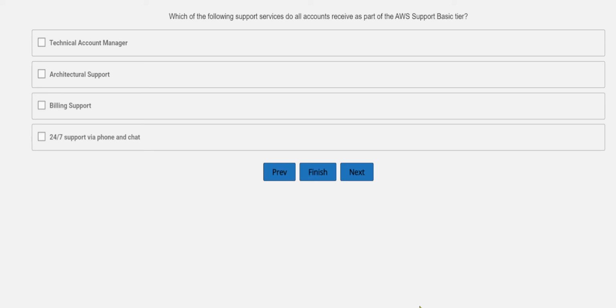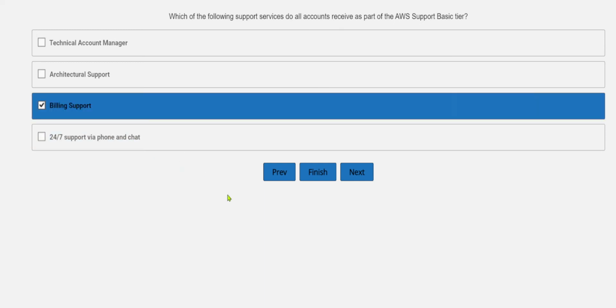Sorry guys. Okay, so coming back to the question: which of the following support services do all accounts receive as a part of the AWS Support Basic tier? So TAM is not the correct one. Architectural support, no. So yes, billing support is the service all accounts receive as part of the AWS Support Basic tier.